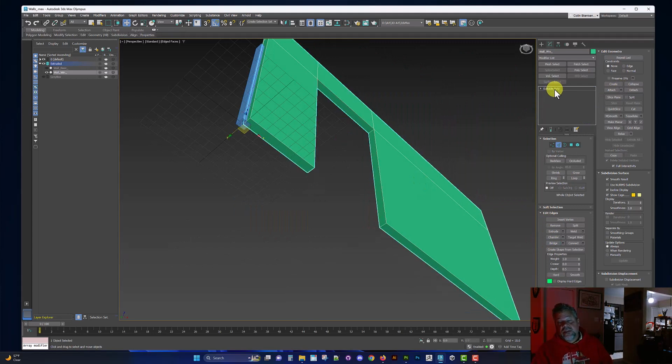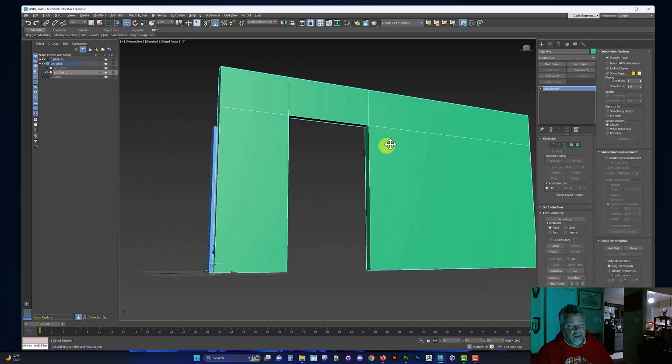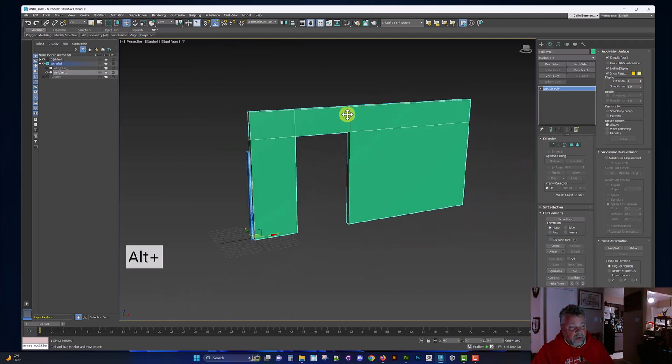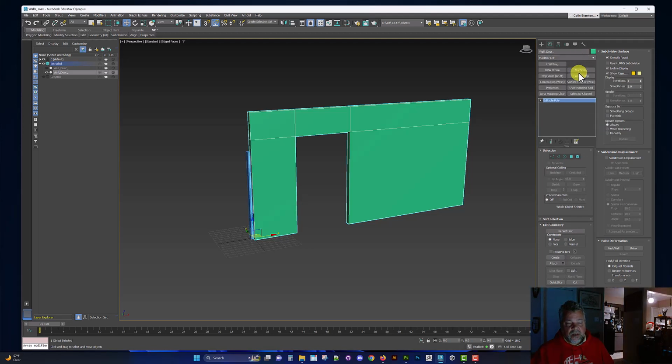Now, our UVs are going to be a little messed up because we created new geometry here after slicing and dicing and things of that nature, and we also scooted a little bit of the UV, so we need to make sure that we take care of that. I made a door, not a window, so I'm going to change that back to door. Now in edit poly, what I want to do is go ahead and throw UV coordinates on here.